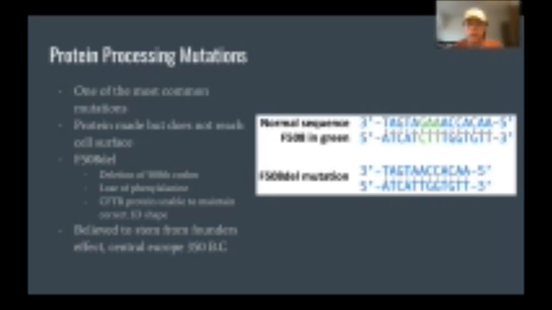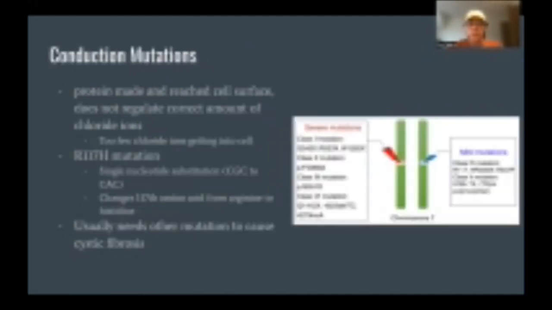The most famous example is F508L, which is the deletion of the 508th codon. This results in the loss of the 508th amino acid, which is a phenylalanine. This is an essential amino acid needed to help the CFTR protein maintain its shape and carry out its task of allowing a certain amount of chloride ions into the cell. This is the most common mutation and makes up at least 70% of patients with cystic fibrosis, and it is believed to stem from a founder's effect that occurred in Central Europe around 350 BC.